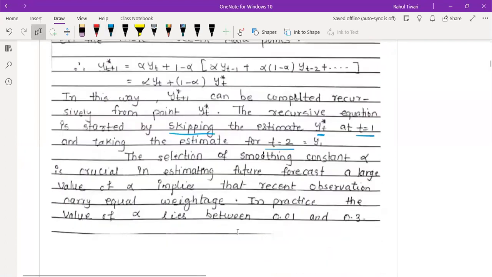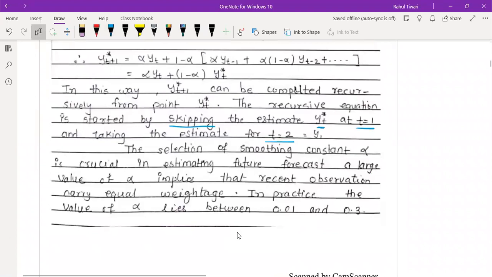The selection of the smoothing constant, which is alpha, is crucial because it is very important. Deciding these alpha values is very important. In estimating the future forecast, a large value of alpha implies that recent observations carry more weightage.